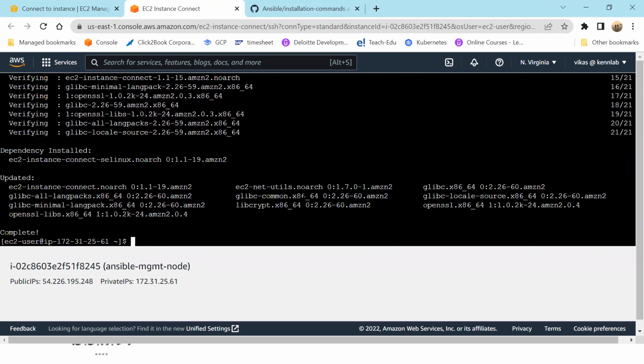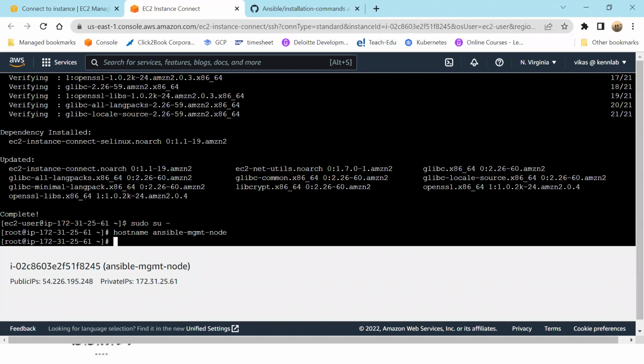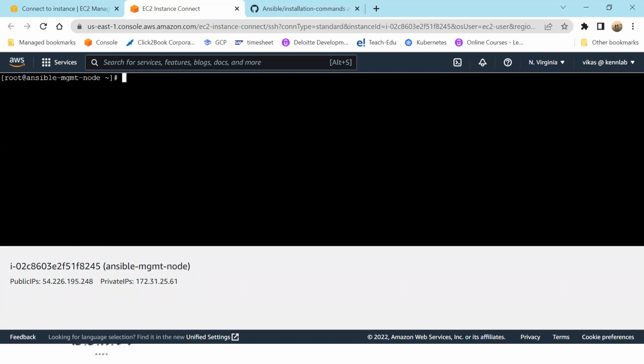Let me upgrade myself as a root user. sudo su - and the host name, I will say Ansible mgmt node. sudo su -. Let's clear out everything. Okay, so this is the root Ansible management node.